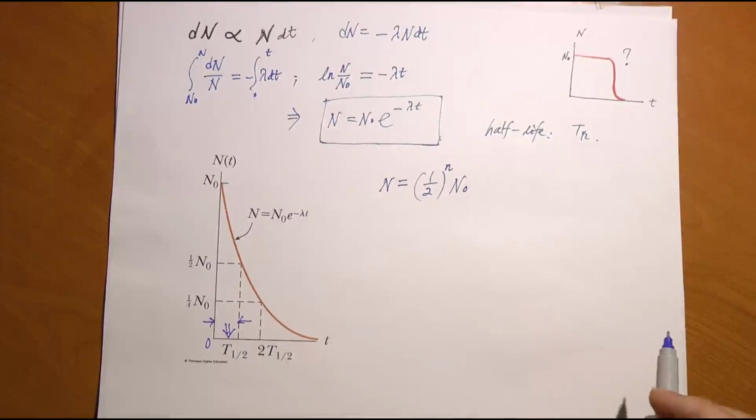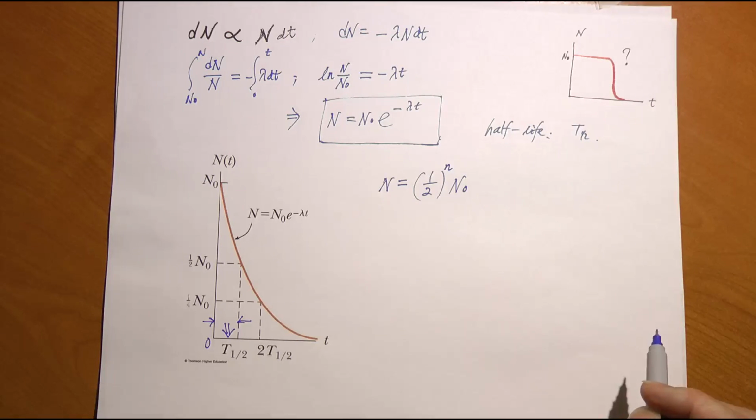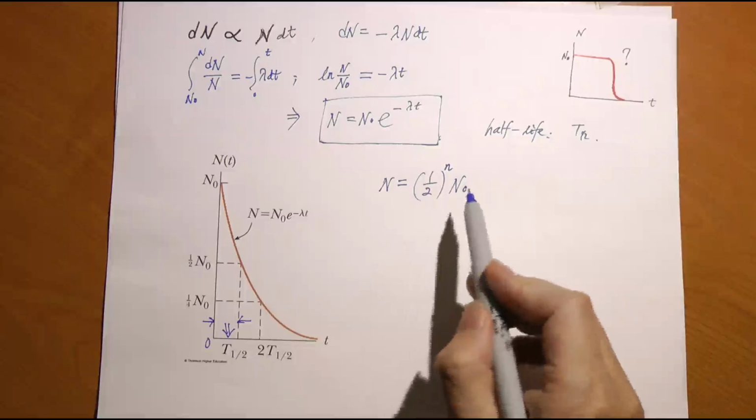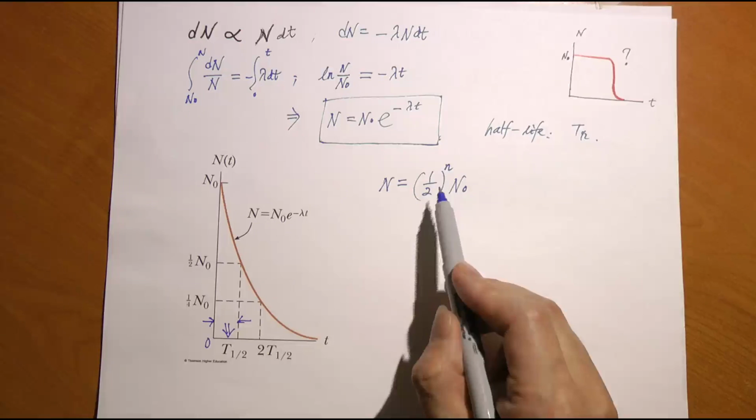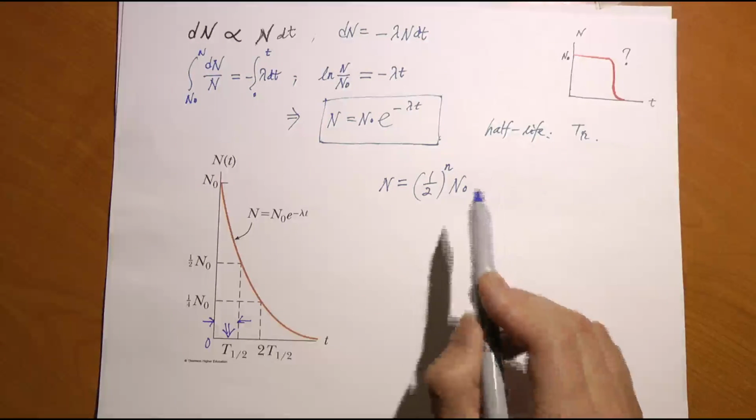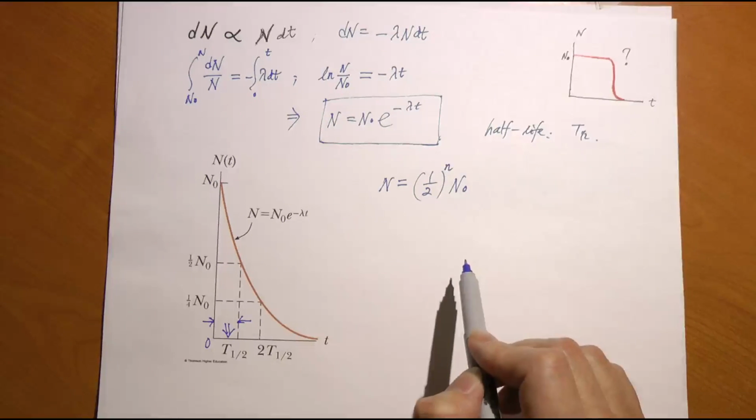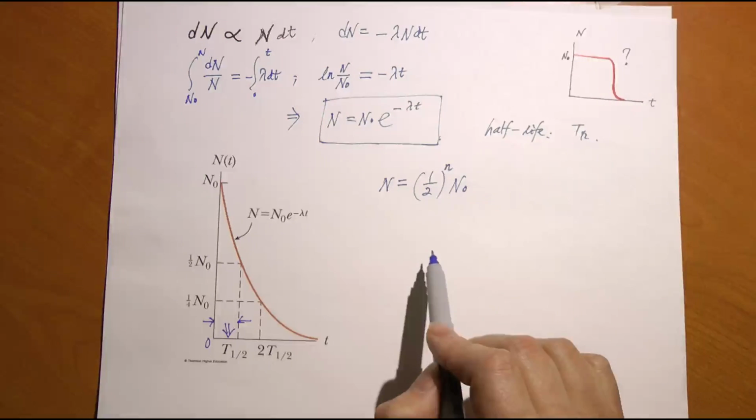Okay, so if 1 minute is the half-life, what about 10 minutes? 10 minutes into the counting, how much do we have left? How much of that 1 billion initial numbers do we have left? It's 1 billion times 1/2 raised to the power 10. That's how much you have left. Not much. Okay, so it's very easy physics.